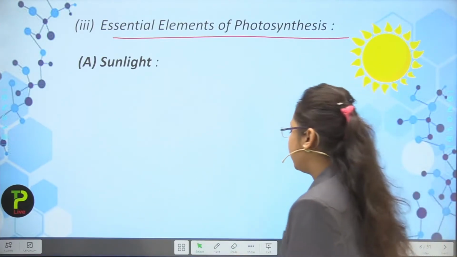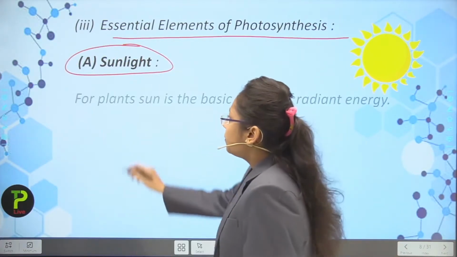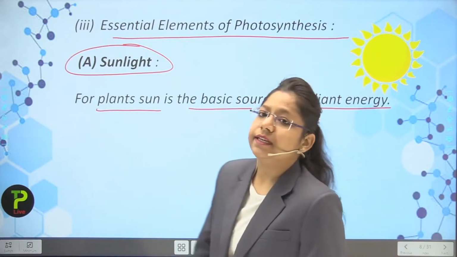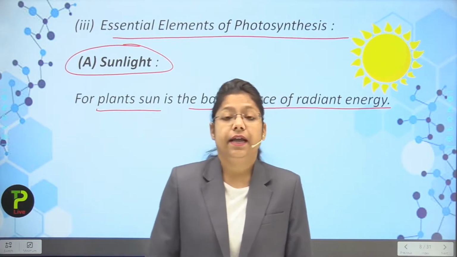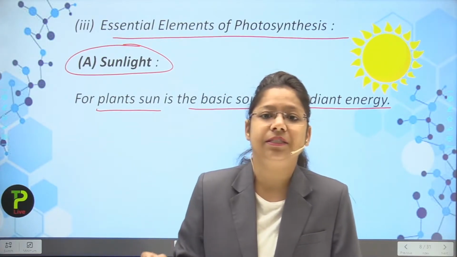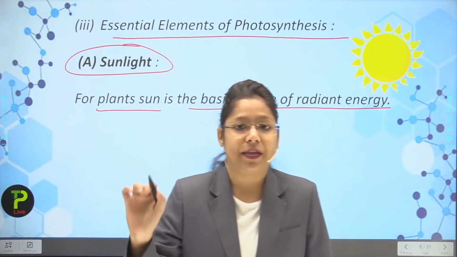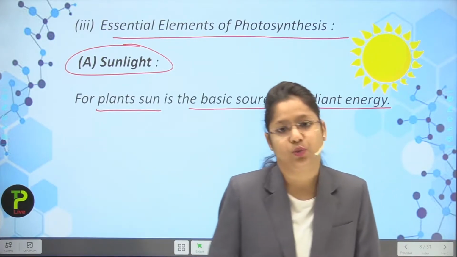So, first we are going to talk about sunlight. For plants, the sun is the basic source of radiant energy. Now, why are we using the term radiant energy? Radiant means in the form of radiations, that is, electromagnetic radiation, which we are going to discuss in the upcoming slides also.